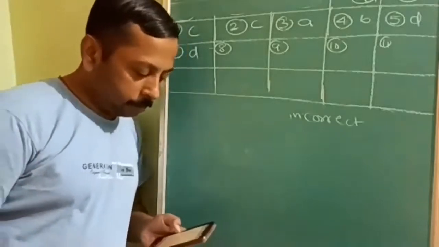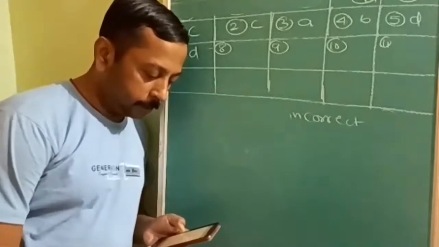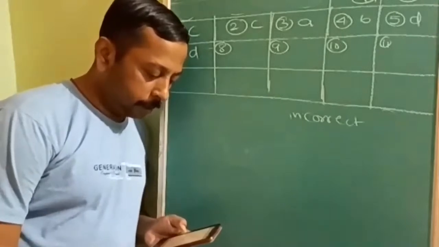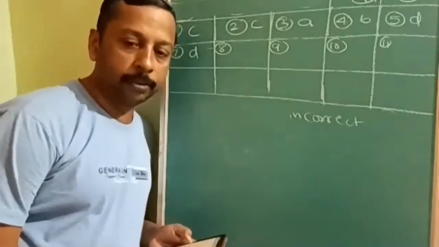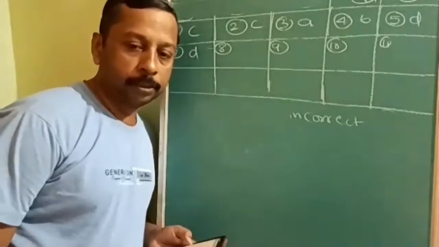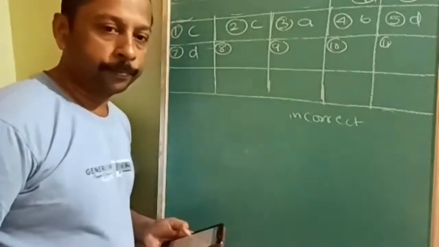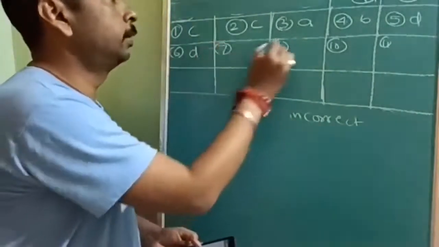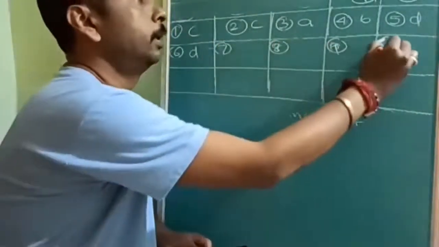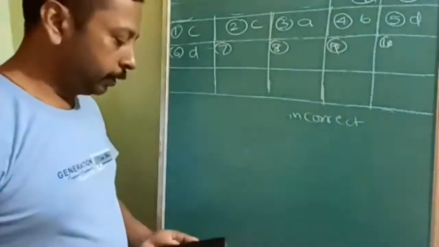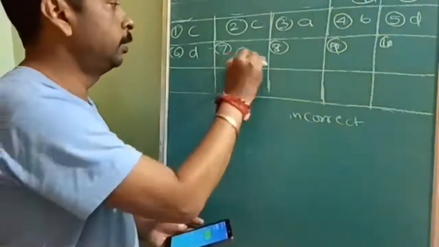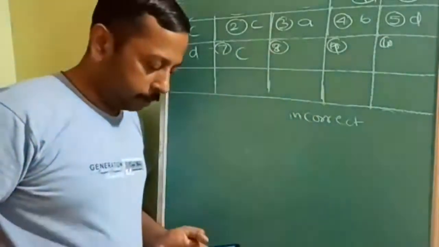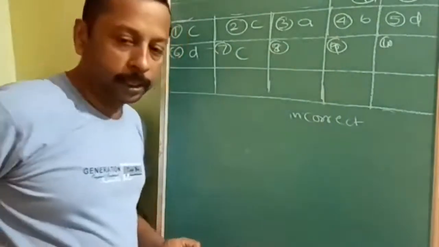Then, adsorption and absorption take place individually. They cannot occur simultaneously. No, it is not correct. Okay. So the answer will be, sorry, this will be the sixth question. This is seventh, eighth, ninth and 10th. So the seventh answer will be C. Why? Because they can occur together.